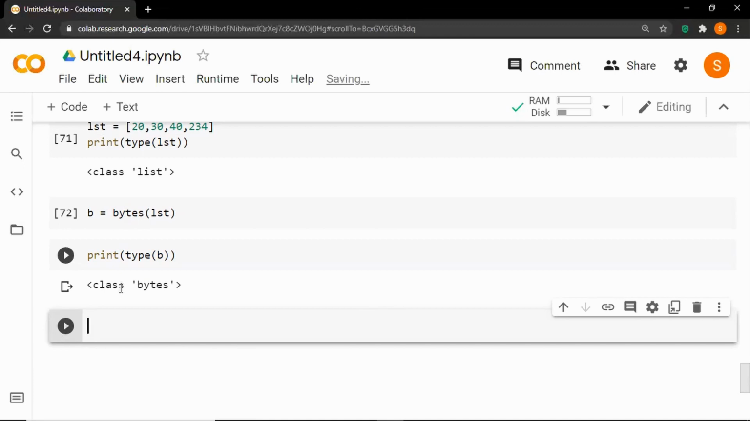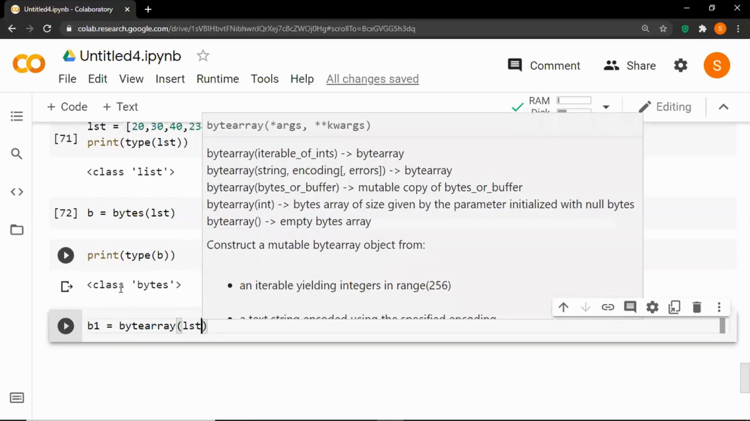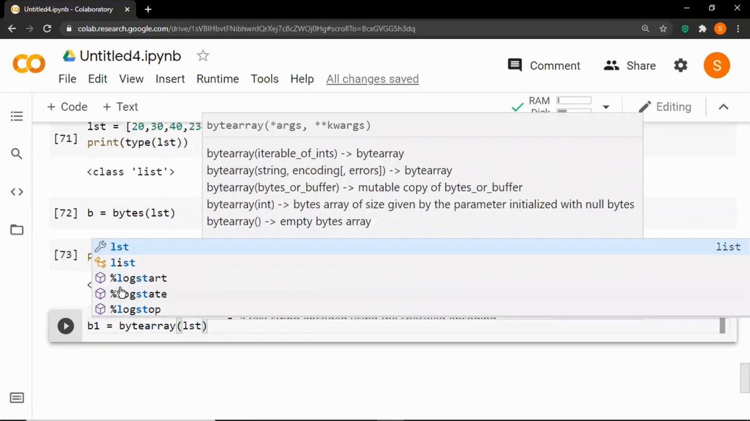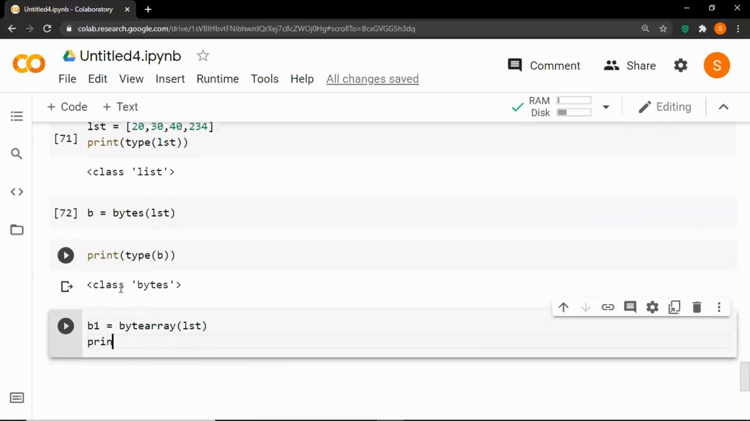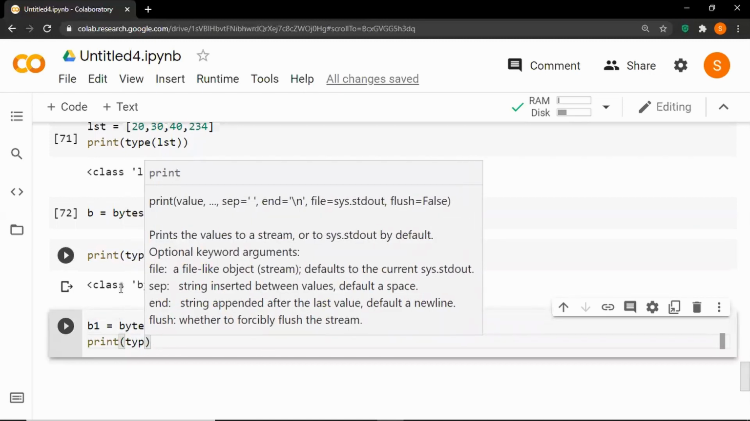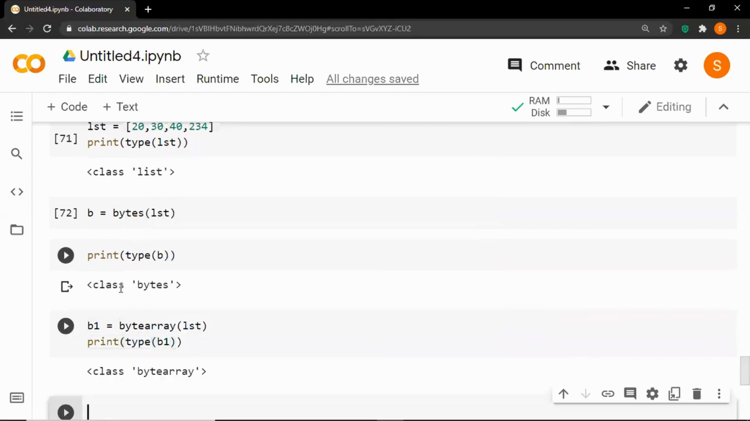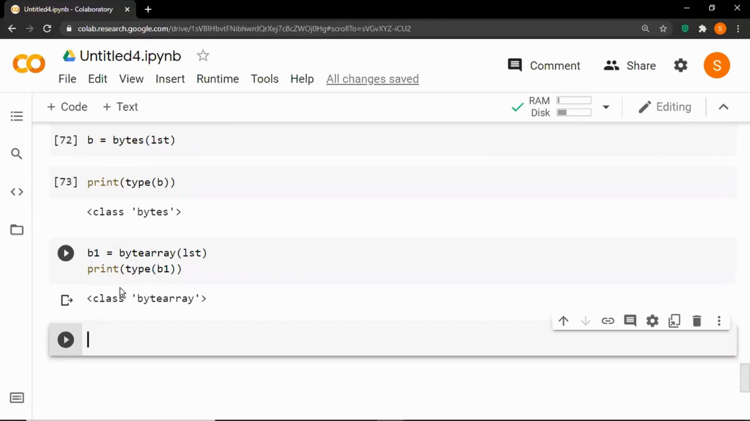So let's create a byte array. Let's say b1 is equal to bytearray, and inside pass lst. So bytearray is the function that will return an instance of the byte array. So let's print the type of b1. Run the cell. So here it will provide an output as class bytearray because bytearray returns an instance of the class bytearray.